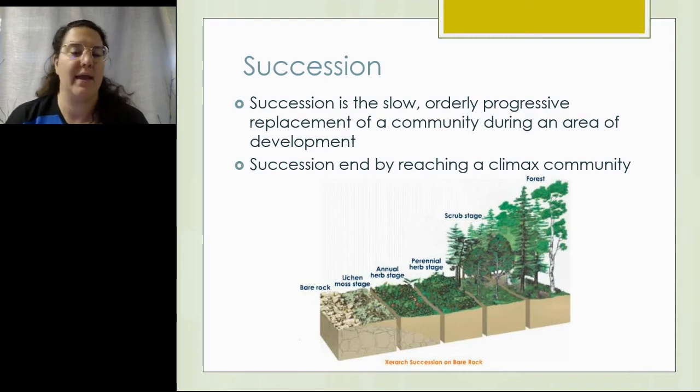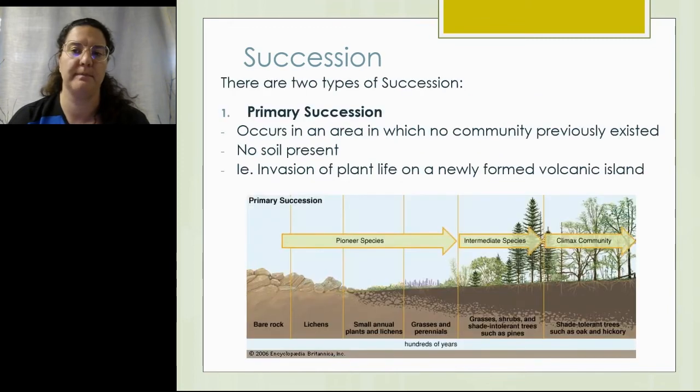Looking at how an ecosystem changes during its development is known as succession. And this is the slow, orderly progress of replacing one community with another during development. And it ends by reaching a climax community. And different ecosystems have different climax communities. We can have a prairie climax community, a parkland forest climax community, a boreal forest climax community, a desert climax community. And this all depends on the amount of water and the ambient temperature in the area.